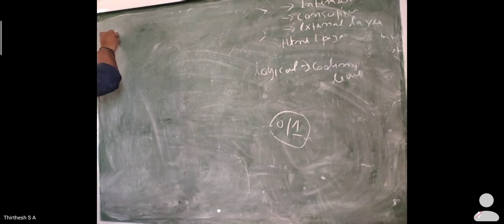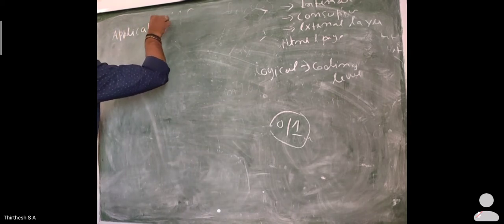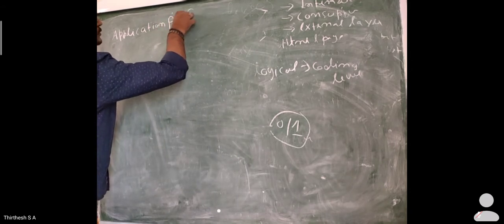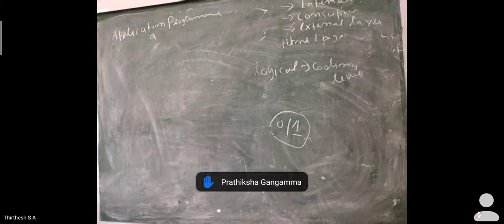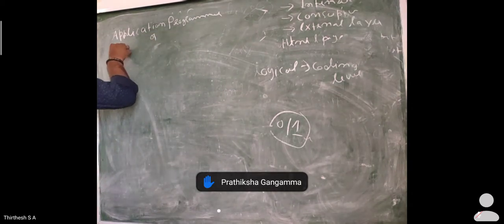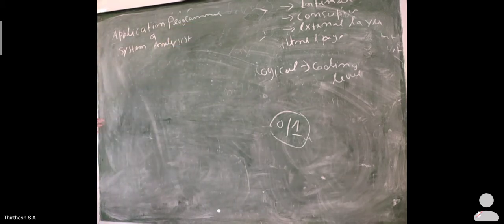So the first one is application programmer or system analyst. So what is this? A system analyst determines the requirements of the end user.